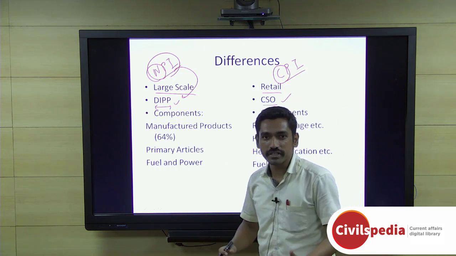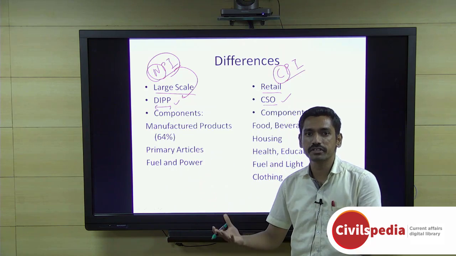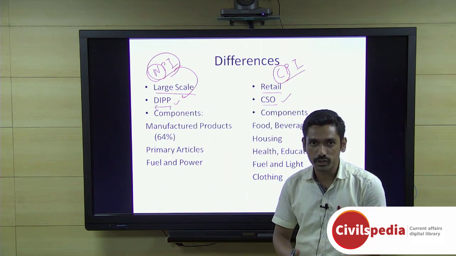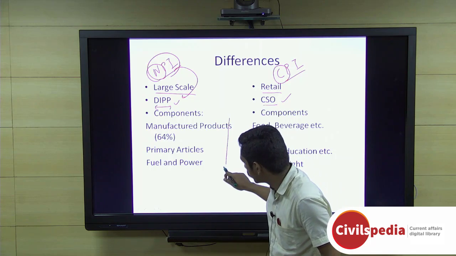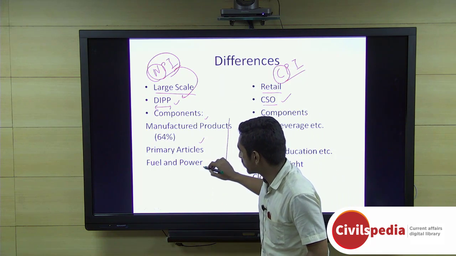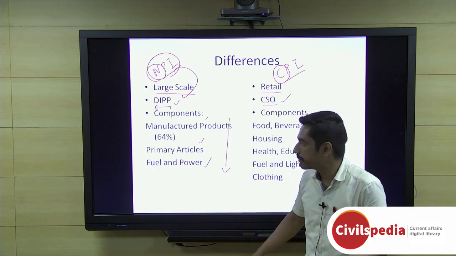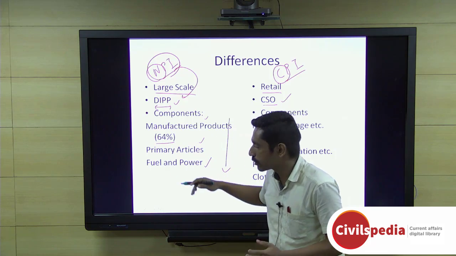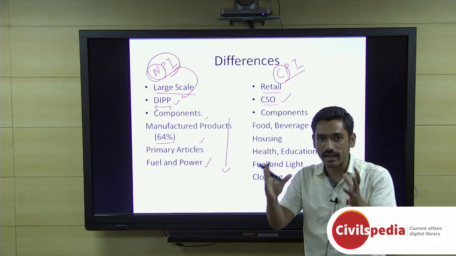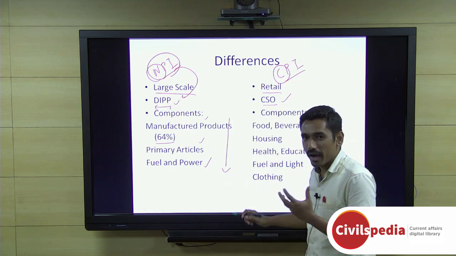Now, if you look at the components, we've said that you're talking about bulk purchases, but bulk purchases of what, or what type of commodities are we talking about? It is primarily three in the case of WPI: manufactured products, primary articles, and fuel and power. One important thing to note in the case of WPI is that manufactured products hold a larger share of the total calculation of WPI. It stands at around 64%.